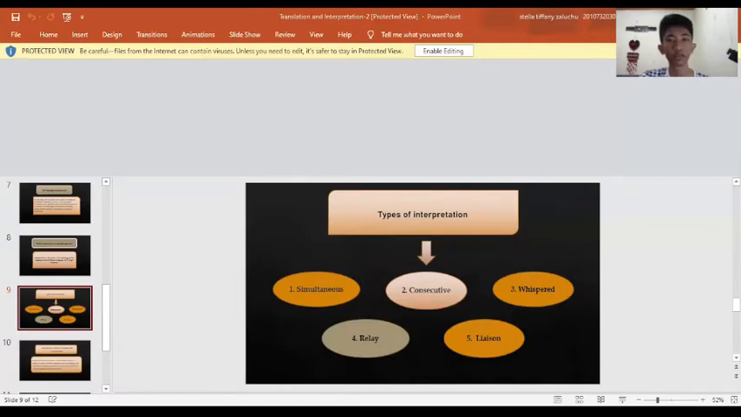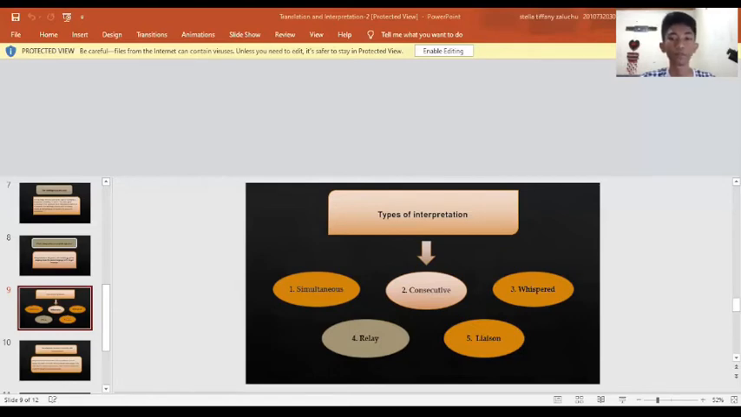Types of interpretation. Number 1, simultaneous. Simultaneous, the interpreter sits in a booth, listens to the spoken content through headphones, and speaks the translated words into a microphone. Number 2,